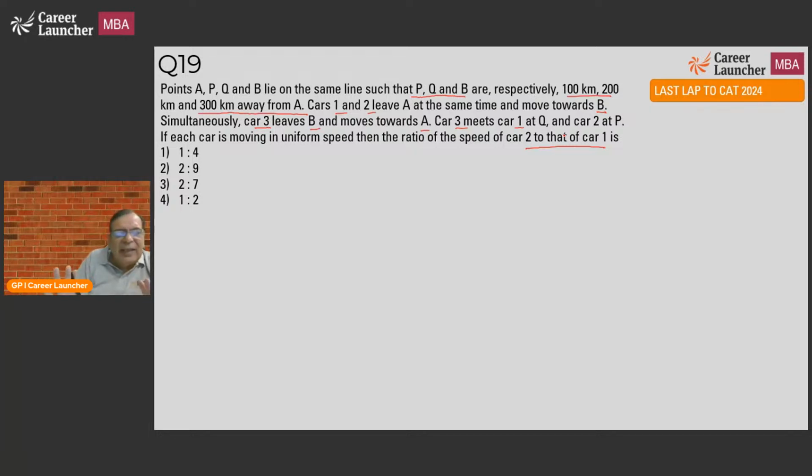I'll draw the figure, then I'll decide. I'm not clear about the question, but I think I can do it. So I'll still draw the figure and then decide. So we have A. Then P is 100 kilometers after A. Q is another 100 kilometers after P, and B is another 100 kilometers. So P is 100 from A, Q is 200 from A, and B is 300 from A.